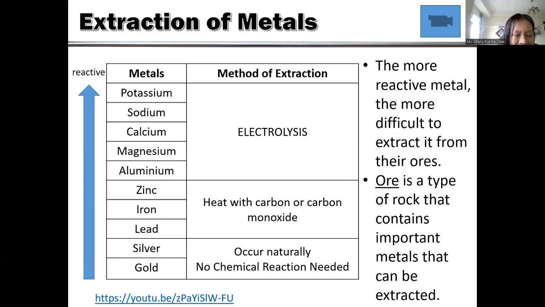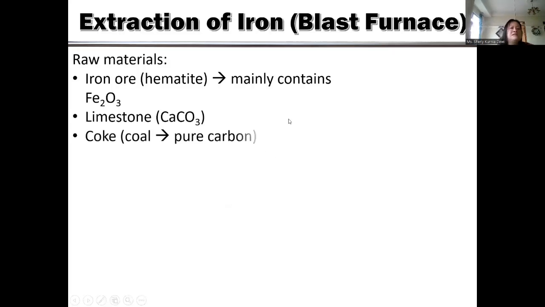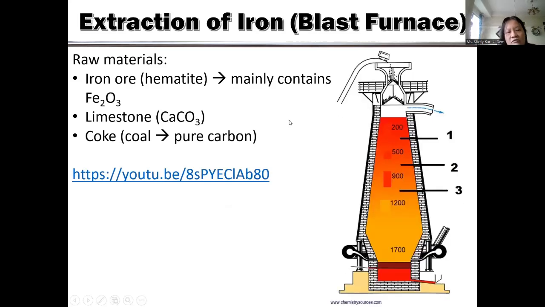However, the very unreactive metals, silver, gold, platinum, occur naturally in the pure form, and we don't need any chemical reaction to extract them. Okay, this is the extraction of metal. The first one, we only learn 2 of it, iron and aluminum.